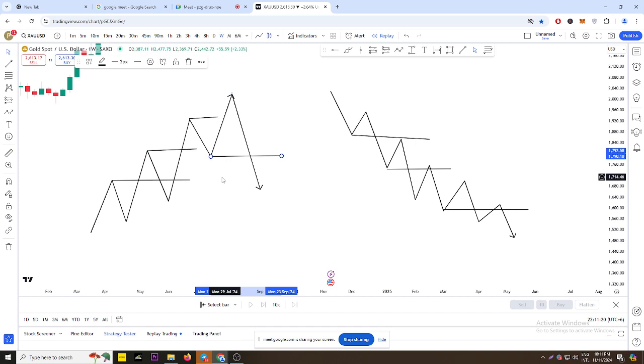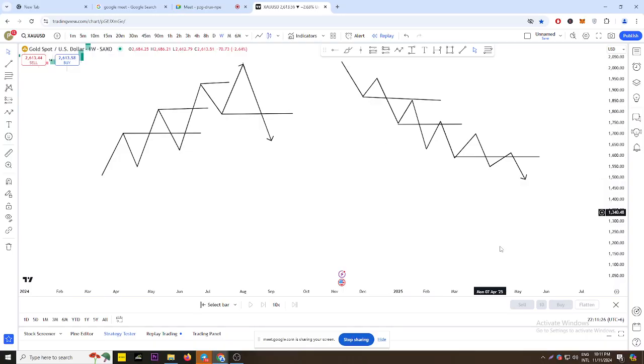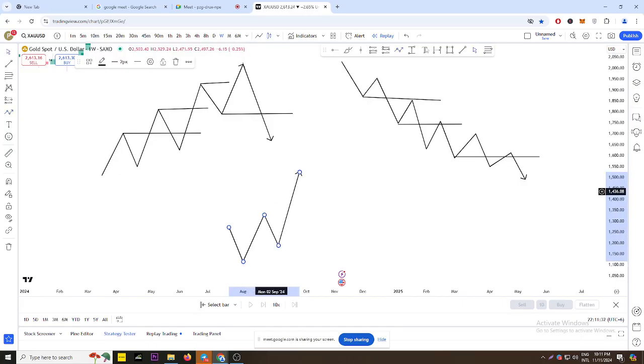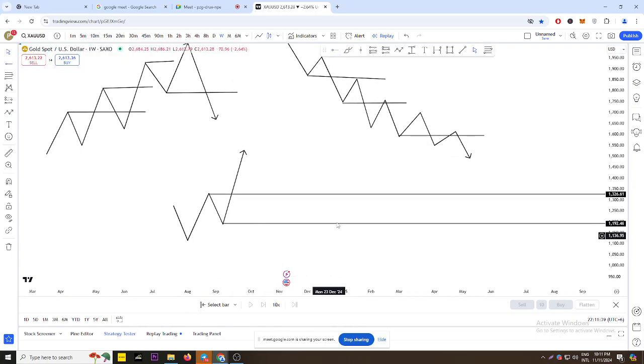Got it, sir? The very old method. At the same time, in the liquidity concept, whenever this particular level is broken, they call it a validation, they call it a violation.